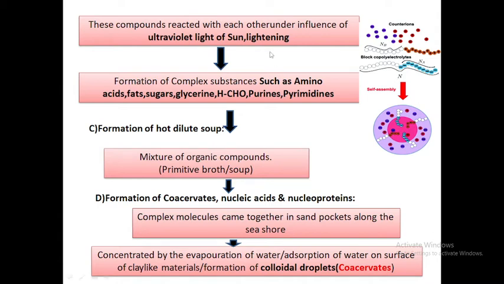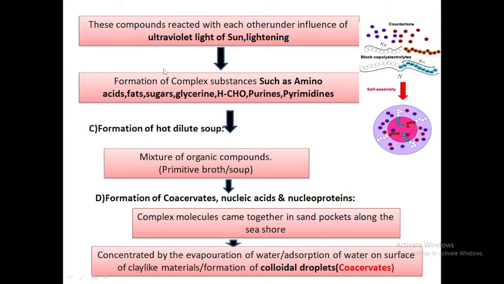These compounds reacted under the influence of the UV light from the sun and the lightning on the Earth. So complex molecules were formed, such as amino acids, fats, glycerin, formaldehydes, purines, and pyrimidines. If we observe all these molecules, these are nothing but the monomers of different biomolecules. That is, purines and pyrimidines are monomers of the nucleic acids, DNA and RNA. The sugars are monomers of carbohydrates, fats and glycerin are monomers required for the formation of lipids, and amino acids are monomers of proteins.